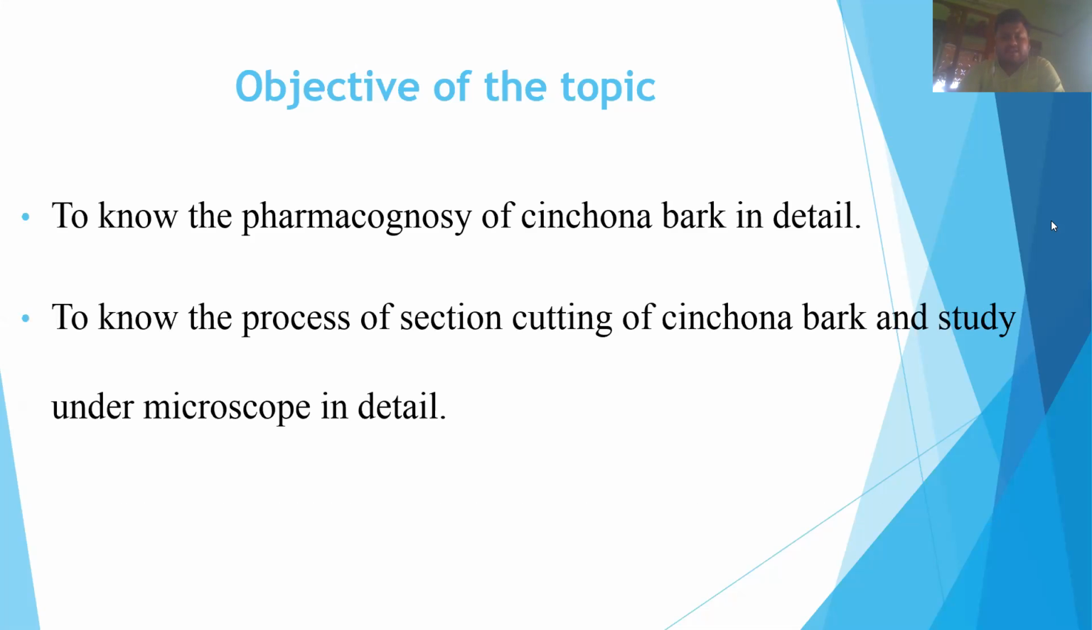And the next objective of today's topic is to know how to perform the process of section cutting of cinchona bark in our lab and how to study the microscopical character of the cinchona bark under the microscope in detail. To know the whole process step by step is the second objective of today's topic.